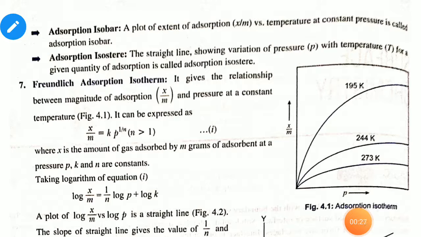Now, adsorption isobar. A plot of extent of adsorption x/m versus temperature at constant pressure is known as adsorption isobar. Adsorption isostere: the straight line showing variation of pressure with temperature T for a given quantity of adsorption is called adsorption isostere.